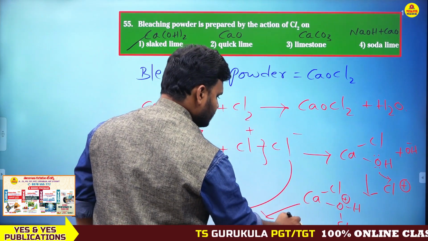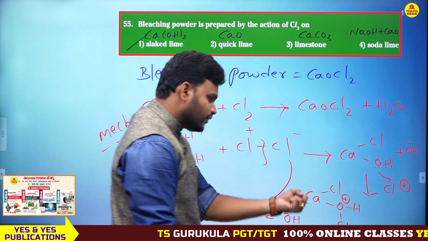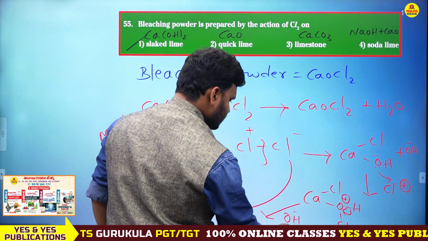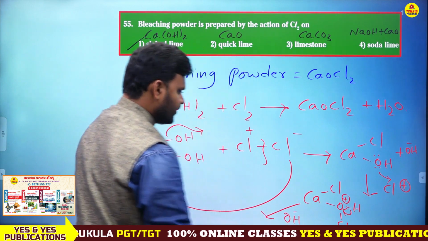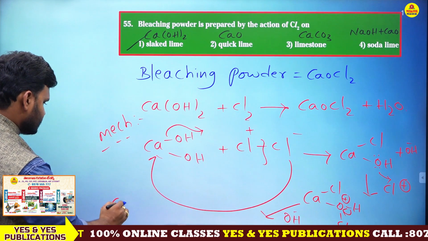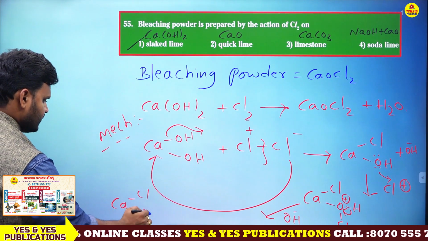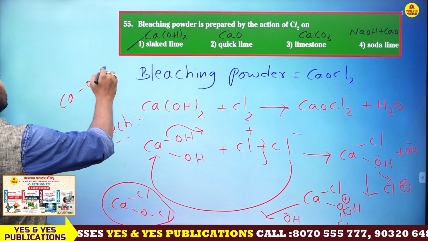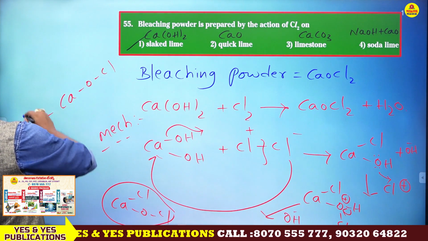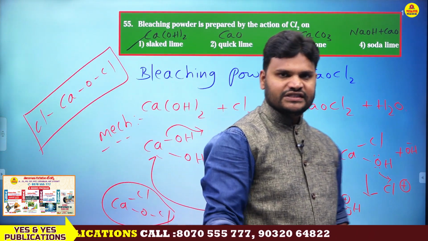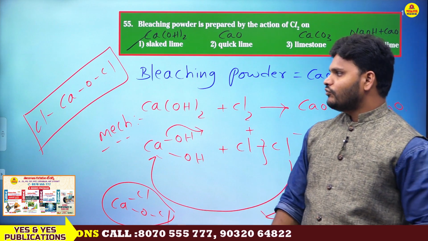Next, this OH minus abstracts H plus, the water molecule is eliminated, and you will get Cl-Ca-O-Cl, that is CaOCl2. This is the exact representation of bleaching powder.